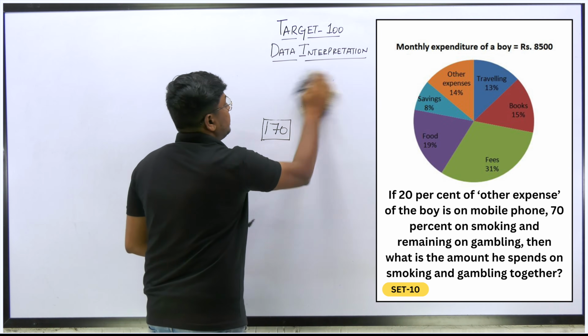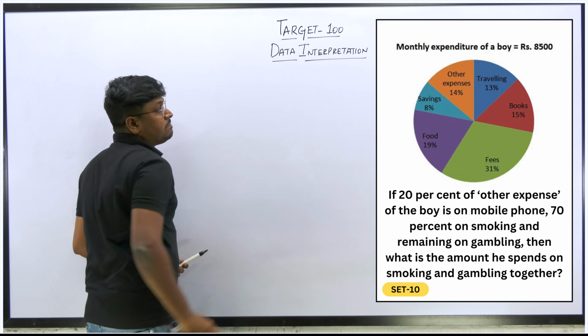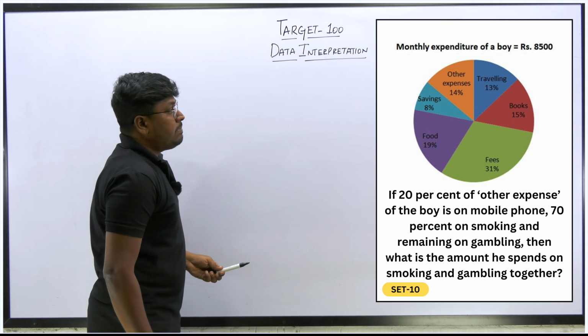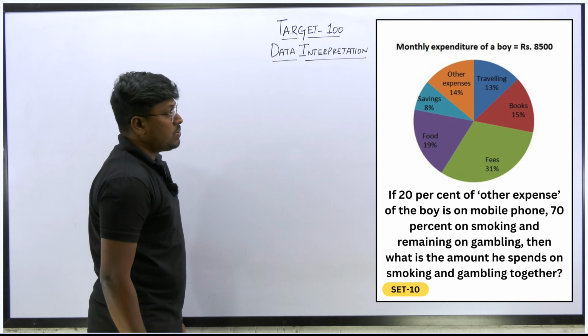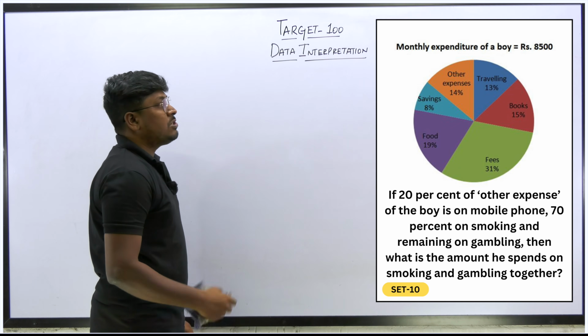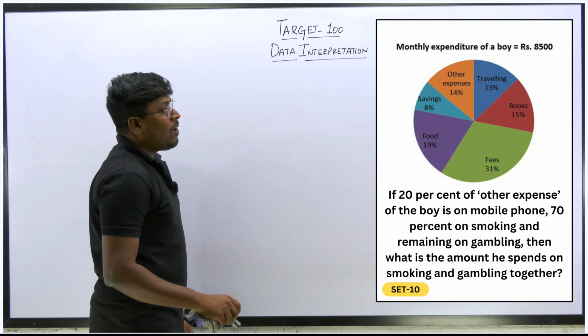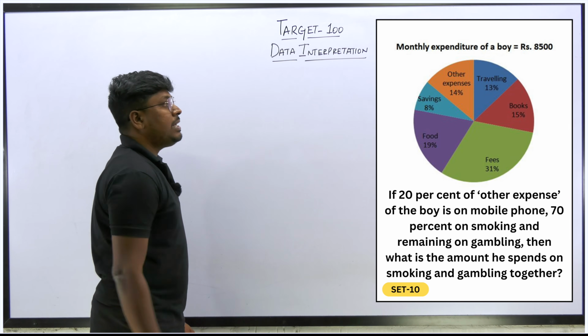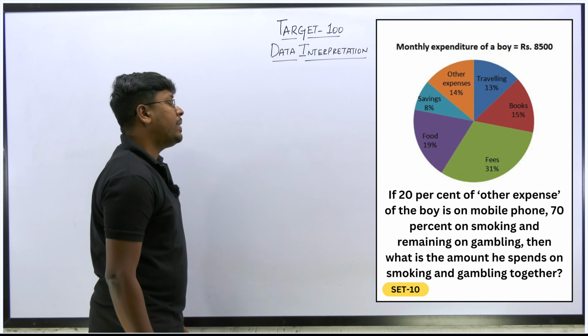Okay. So next question. If 20% of other expense of the boy is on mobile phone, 70% on smoking, and remaining on gambling, then what is the amount he spends on smoking and gambling together?